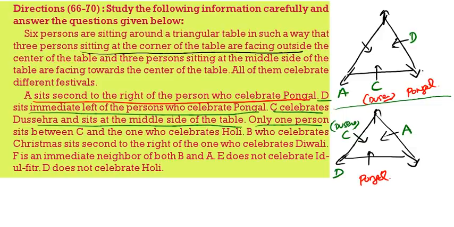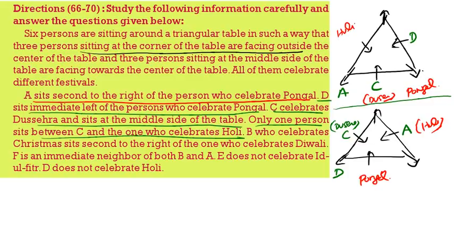Only one person is there between C and Holi. That means A will be Holi. Here, between C and Holi there is only one person, so here you can take this one as Holi.